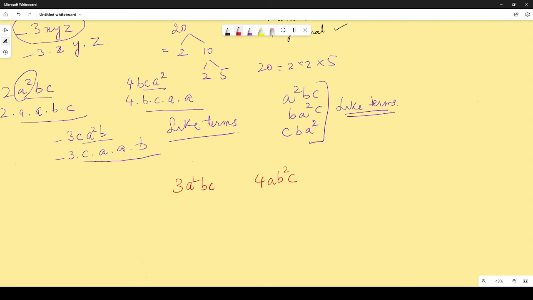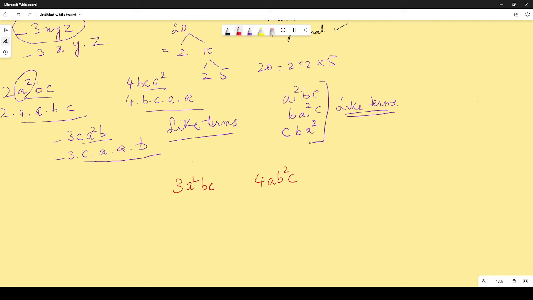Where does it say that terms having the same literal coefficients are called like terms? Yes, an example. So they are unlike. Now, where does it say they're like? Question number 3.